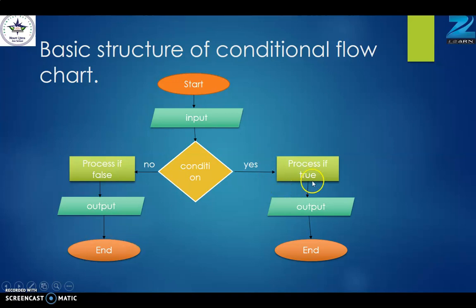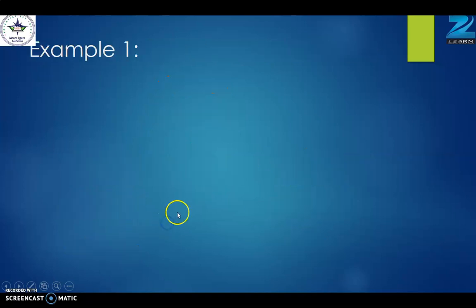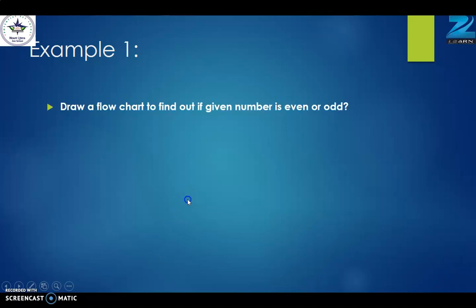So here either the yes part or the no part will execute. Both of these will never execute. So that's why in conditional programming we can say that the flow of the program is determined by the condition. Either this part will execute or this part will execute. Let's discuss with some examples.